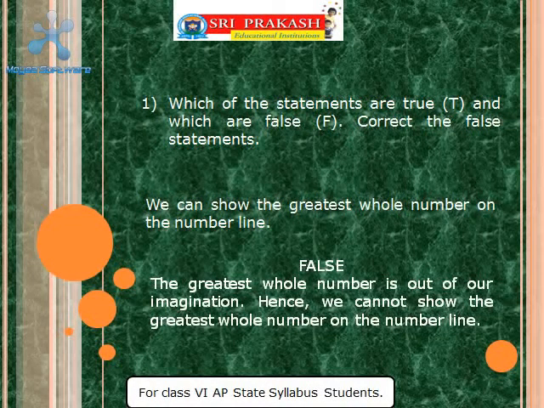Let me repeat. The above statement is false. The reason is the greatest whole number is out of our imagination. Hence, we cannot show the greatest whole number on the number line.